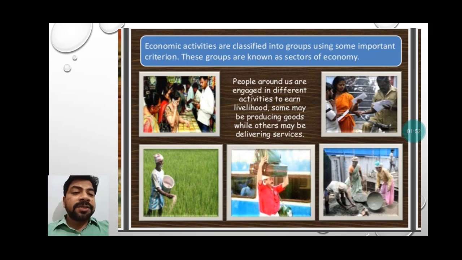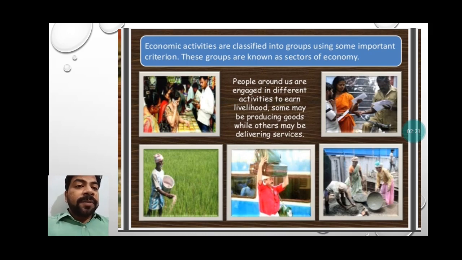You can see some pictures over here showing different economic activities. One farmer spreading fertilizer is involved in the primary activity. The person carrying people's suitcases or bags, that is a coolie, is involved in tertiary activities.